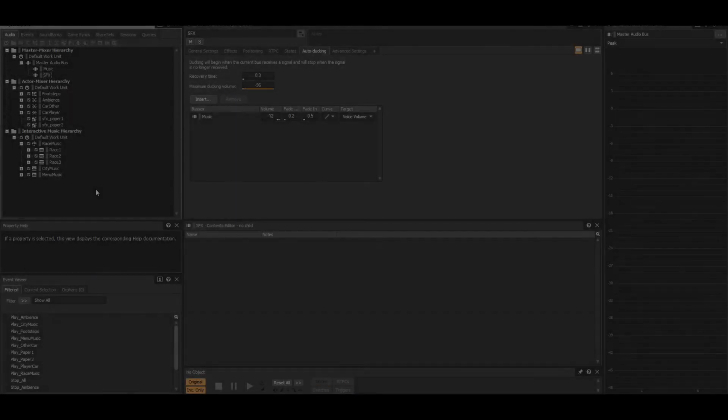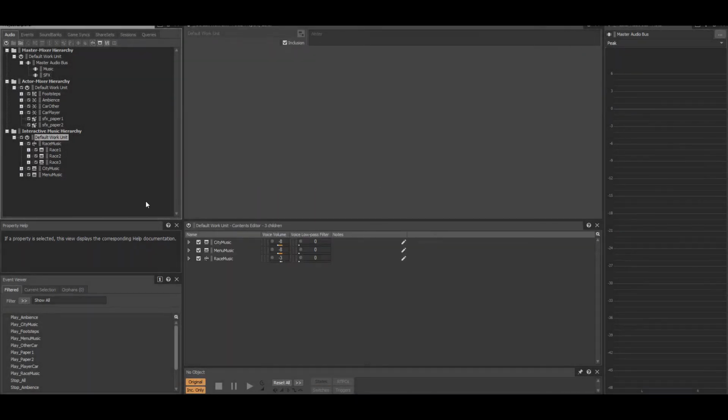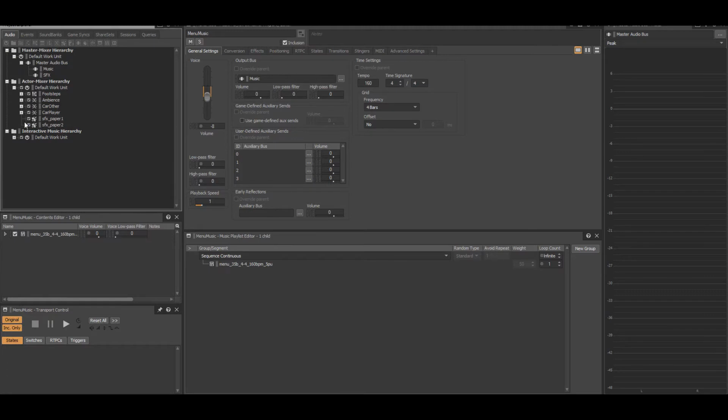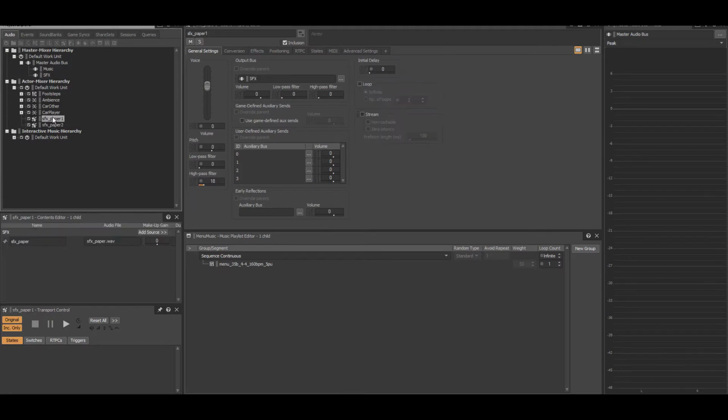To start, I'll briefly go over music. Each track has a simple implementation with an infinite loop in their individual music playlist containers. Then, we have a few simple paper SFX that help with the transition between all the menus in the beginning of the game.